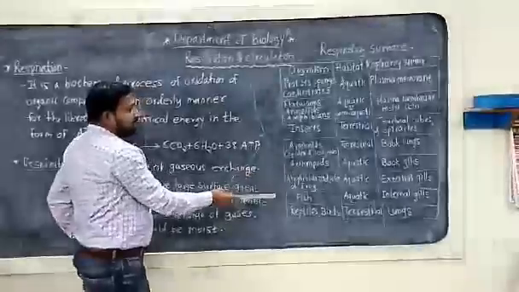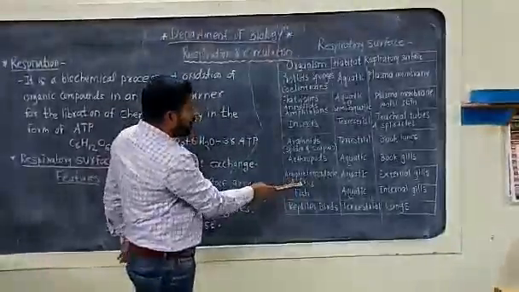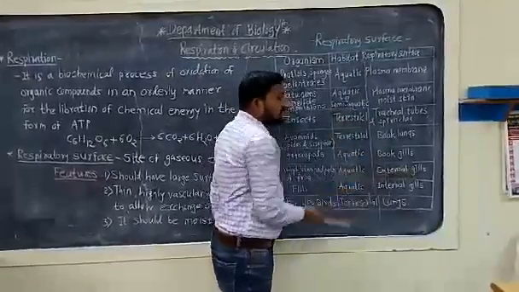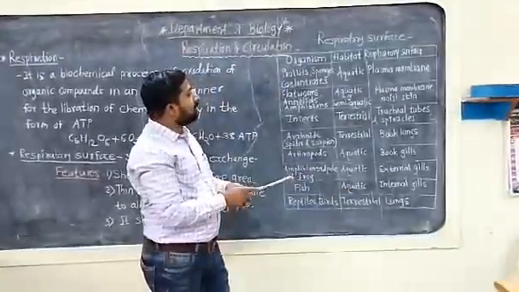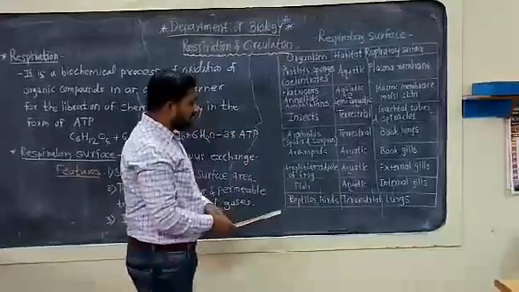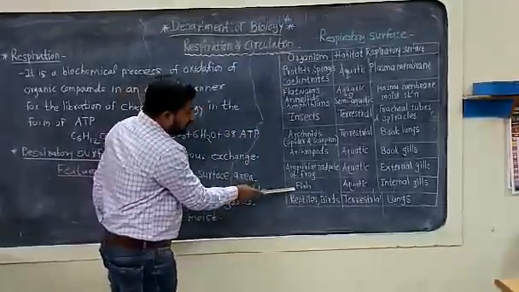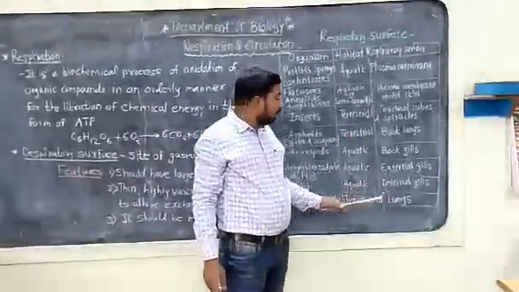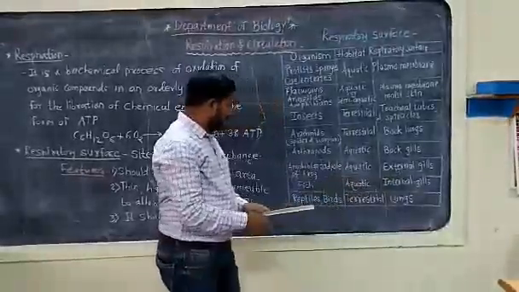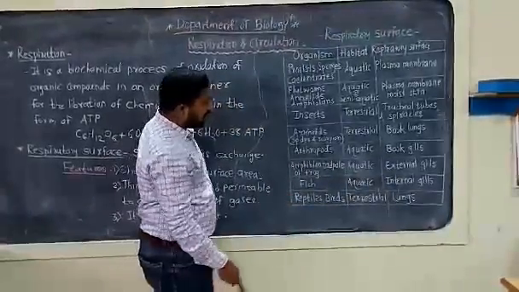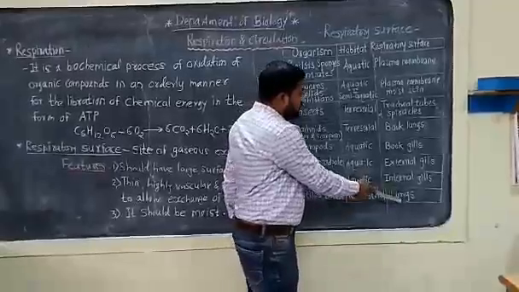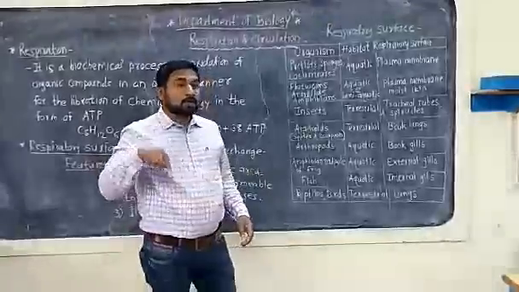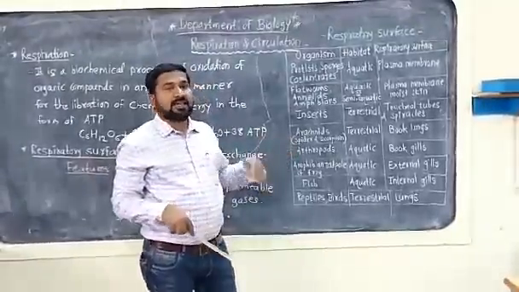Then another group is the amphibian tadpole of the frog, which is aquatic and has external gills as the respiratory surface. By using external gills, they carry out respiration. Another group is the fish, which are aquatic and have internal gills. For respiration, they use the internal gills. Then the reptiles and birds are terrestrial organisms and use lungs as the respiratory surface, as well as human beings, who also have lungs for respiration.